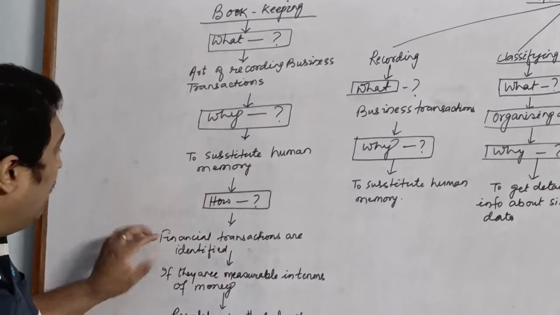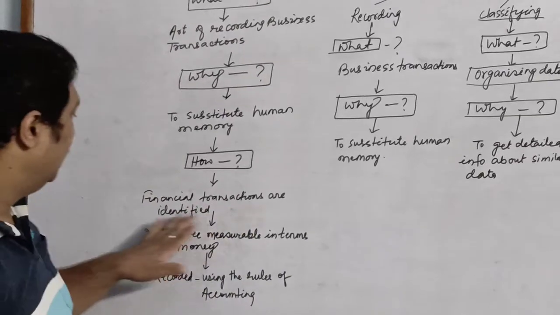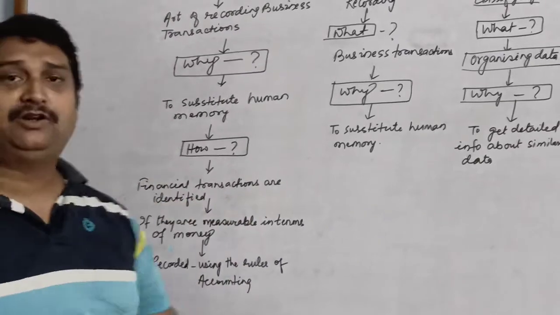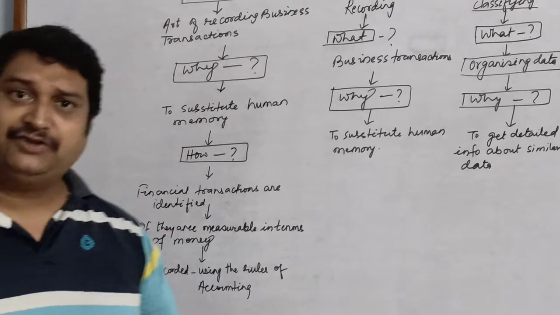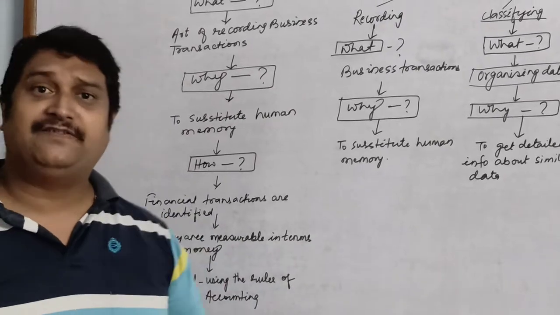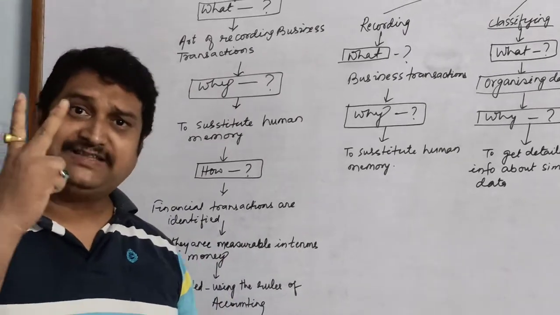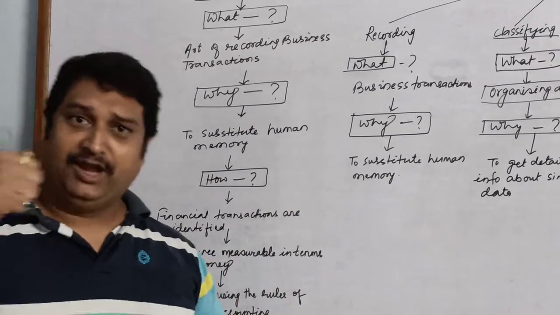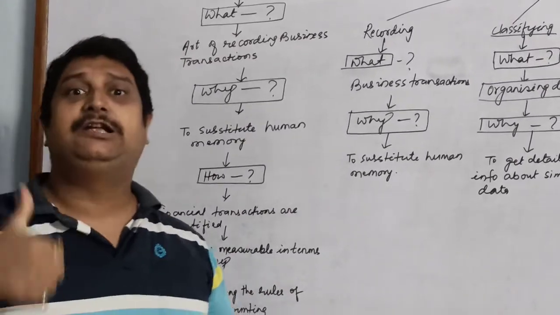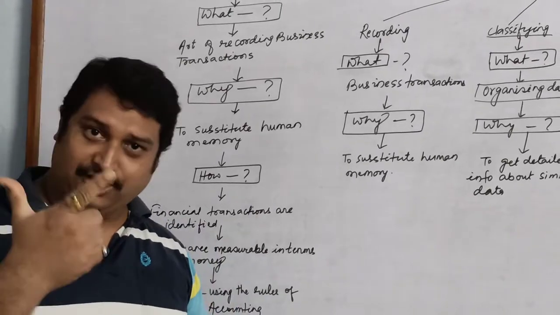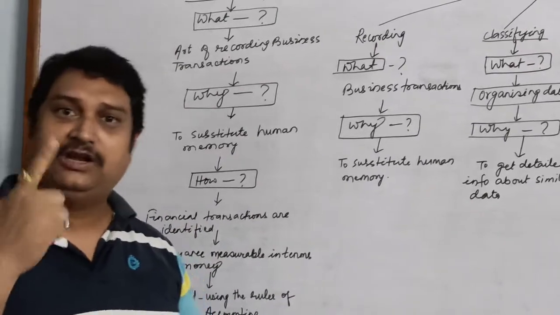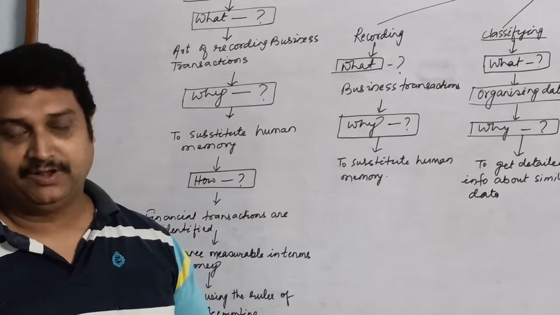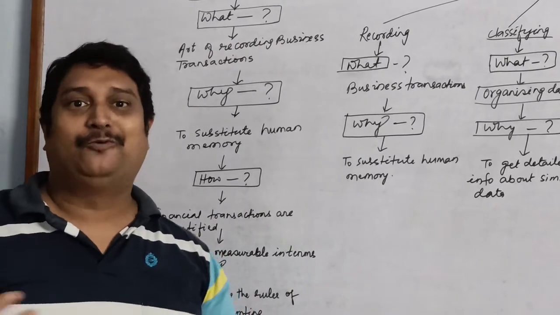In order to record, first of all, we are supposed to identify the financial transactions. What are the financial transactions? Financial transactions are those transactions which must have two characteristics, two features. First of all, it should be measurable in terms of money, and it should affect the financial condition of the business. Suppose I have bought goods.